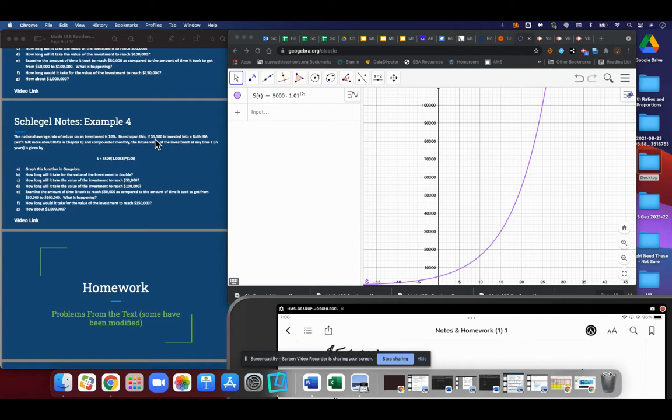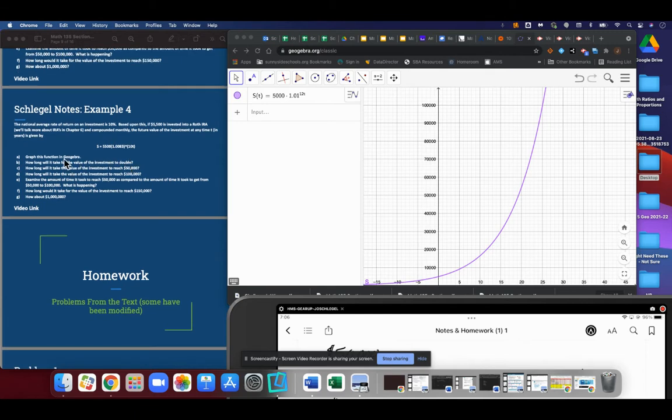So based upon this, if $5,500 is invested into a Roth IRA, and we will definitely talk more about Roth IRAs as we get into Chapter 6, and compounded monthly, the future value of the investment at any time t in years is given by this function. And so we are going to graph this function in GeoGebra once more. How long will it take for it to double, reach 50,000, 100,000? And we're answering basically the same questions that we did on the previous one there. So let's go ahead and swing it into GeoGebra.